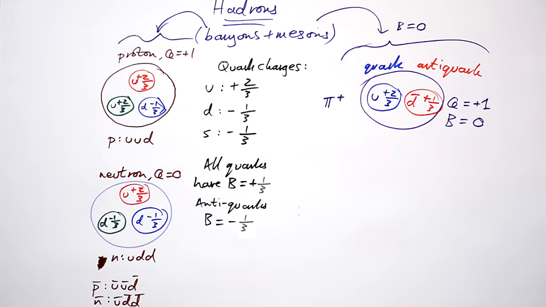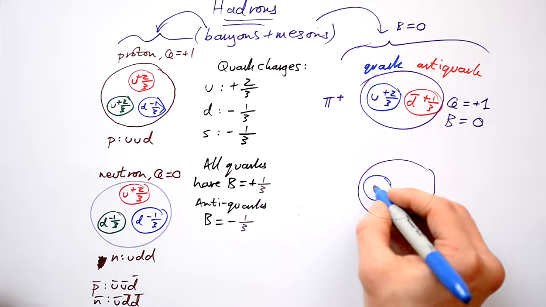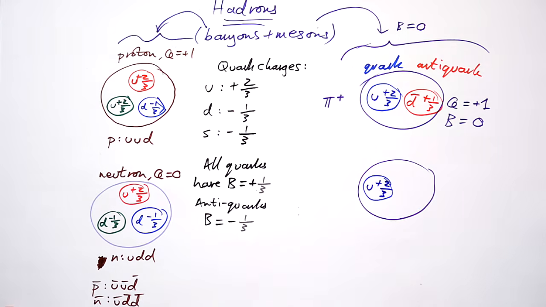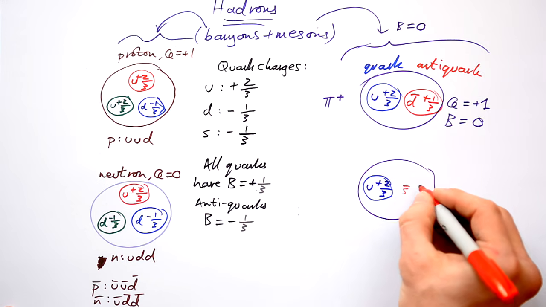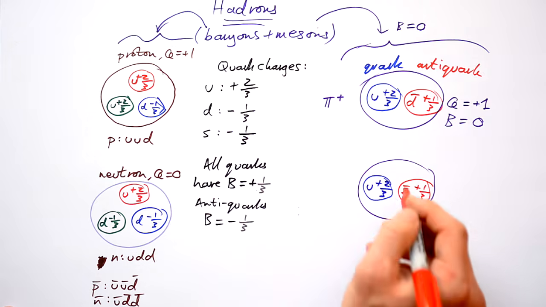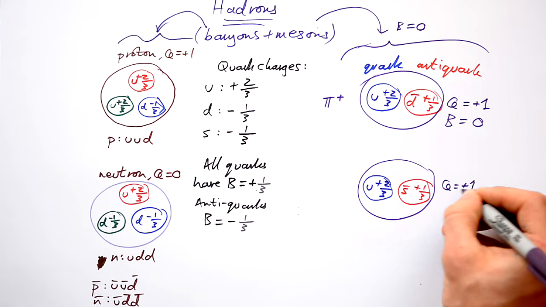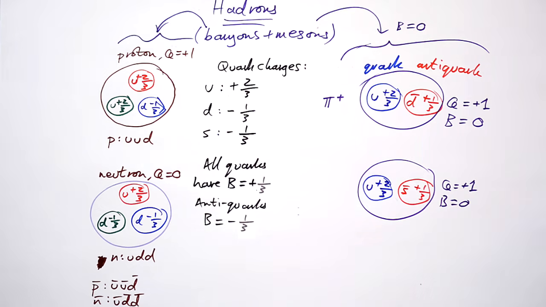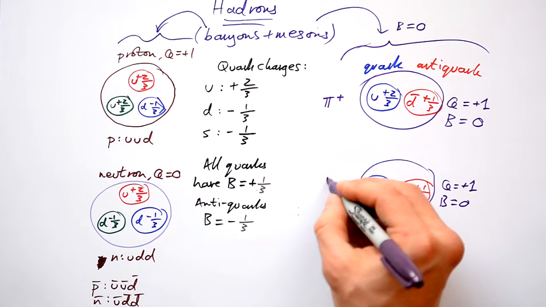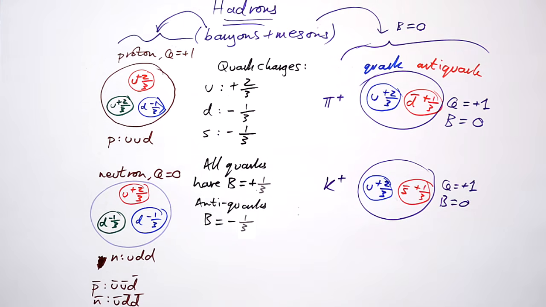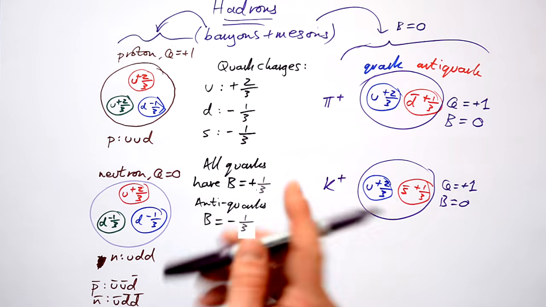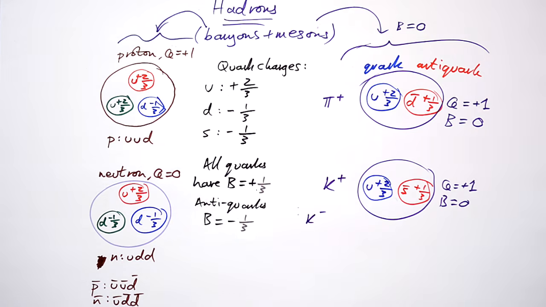All of these different particles have several crazy names. If a meson has a strange quark in it, so let's say that we've got our up again, but this time we have an anti-strange, and again that's going to be plus 1/3. It's very similar to this one, same charge, baryon number of 0 of course. This is called a kaon, specifically a K plus meson. You can also have K minus, and you can have K0 as well.